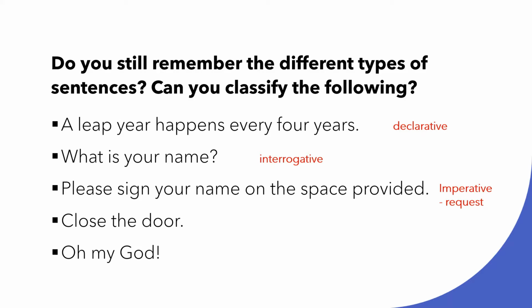How about, close the door? Very good. It is another imperative sentence, but at this time, it is a command imperative sentence. How about, oh my God? Very good. It is an exclamatory sentence.